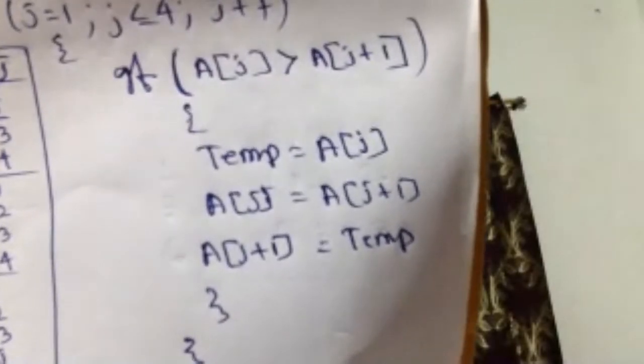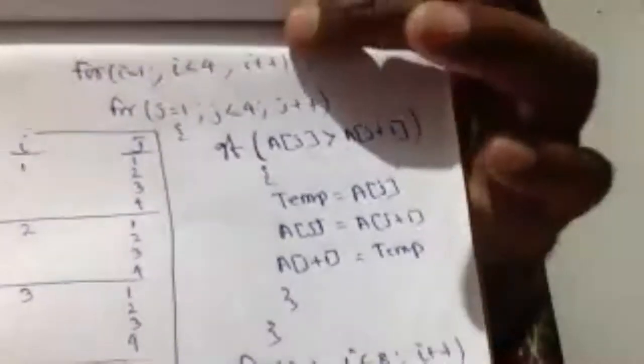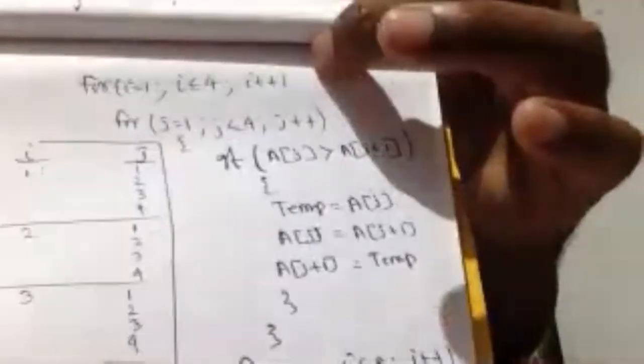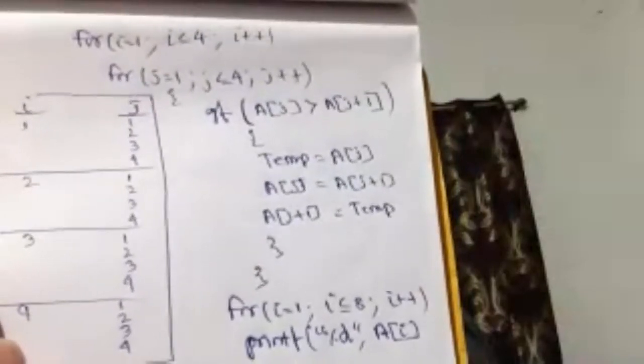Sir, for loop. Again, we require one for loop. So for i equal to 1, i less than equal to 8, i plus plus, printf A[i]. So this is a program where I have not put the declaration of variables and input array. Okay, the logic is this. It's clear? Yes, sir. Any doubt?